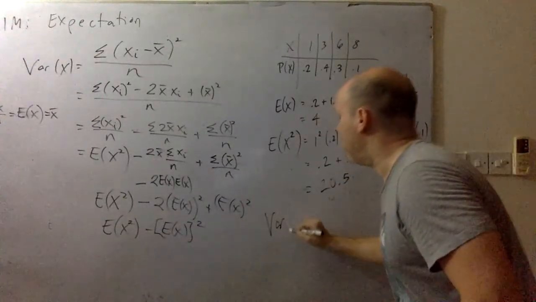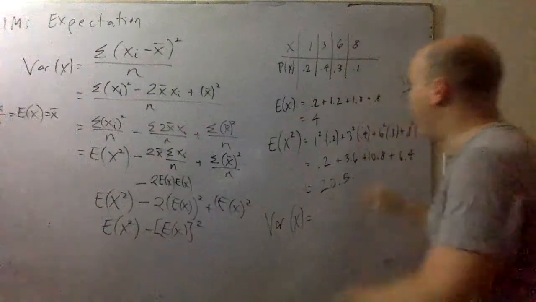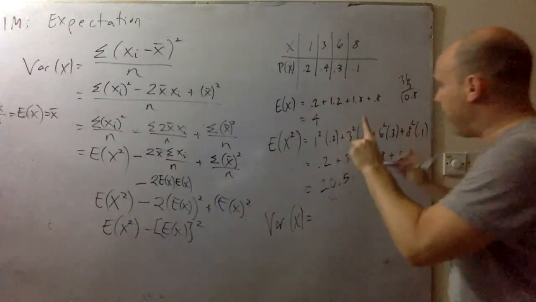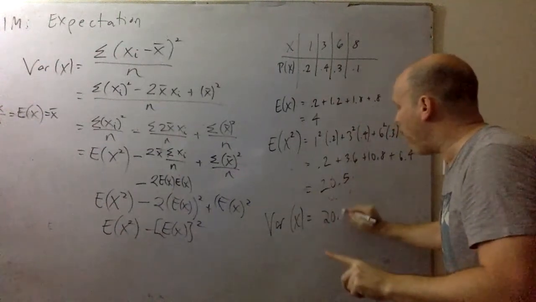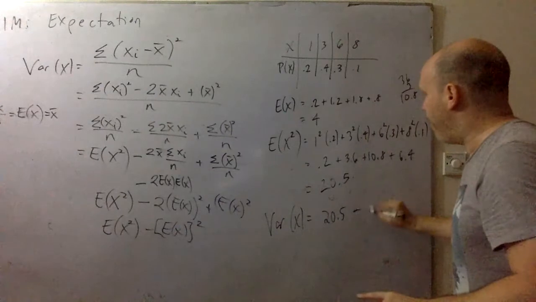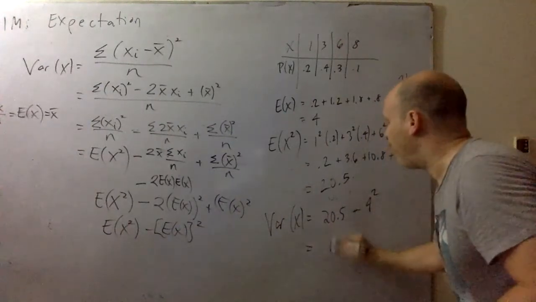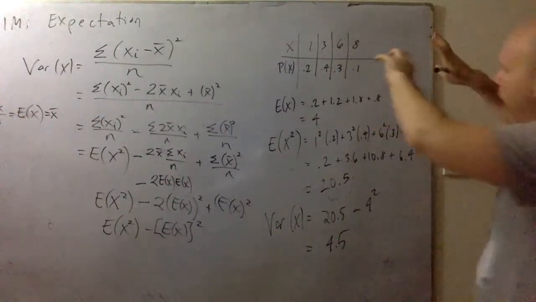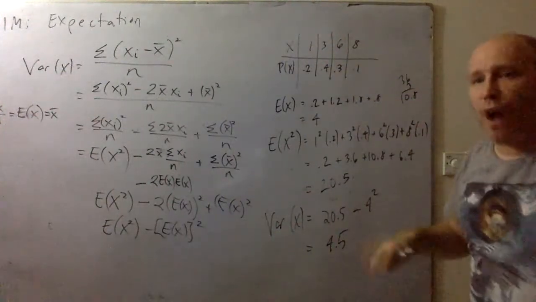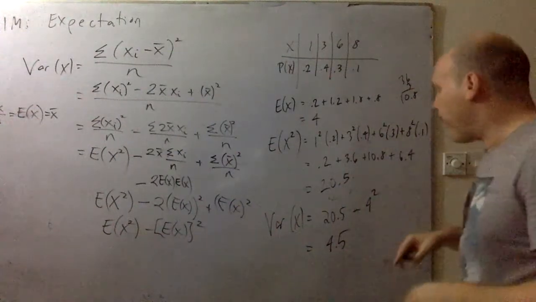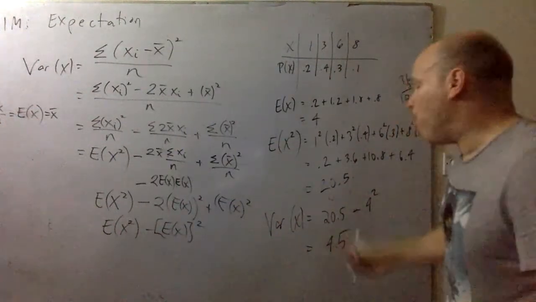Therefore, the variance of x, the variance of our data, and we understand variance, is, let's see, 20.5 minus 4 squared, which is equal to 4.5. So the variance is 4.5.